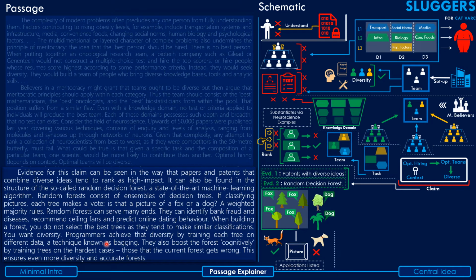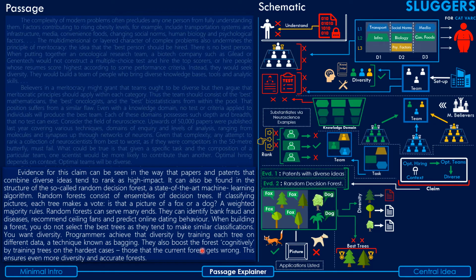When building a forest, you do not select the best trees, as they tend to make similar classifications. You want diversity. Programmers achieve that diversity by training each tree on a different data set, on different data, a technique known as bagging.